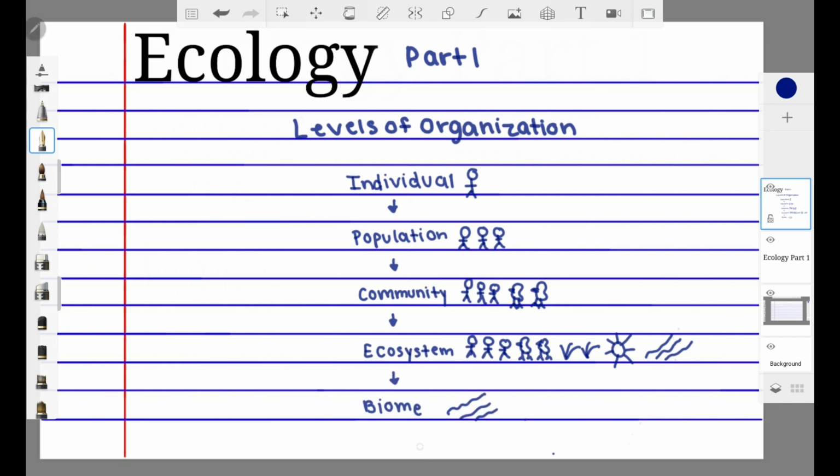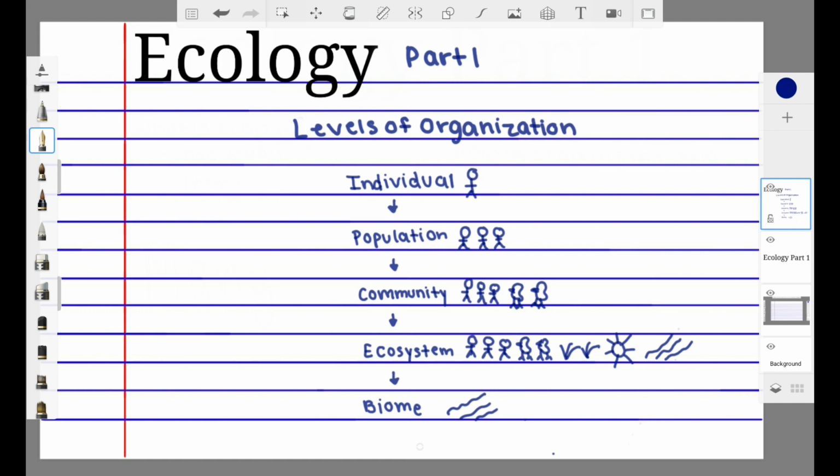And then from there we start to talk about biomes. Biomes are mostly groups of ecosystems, and they have similar climate and certain dominant species. So these are things like deserts, marine, freshwater, tundra, grassland. These are what we consider biomes.